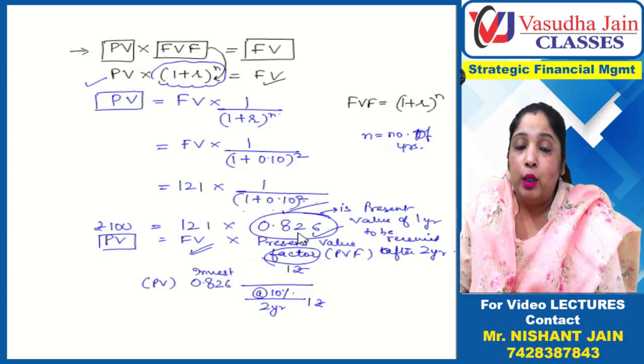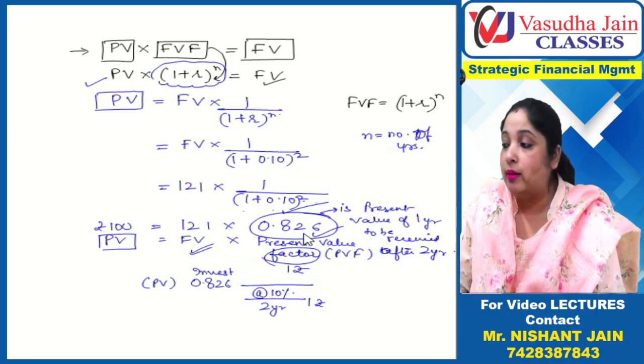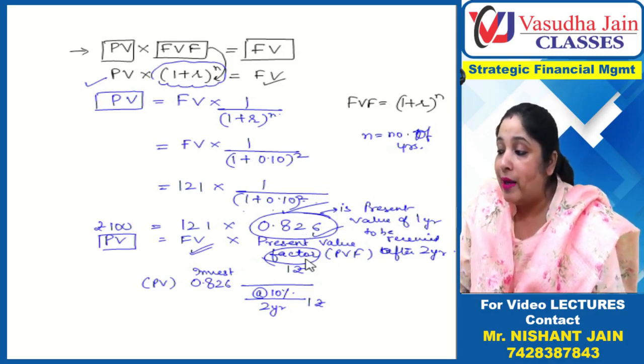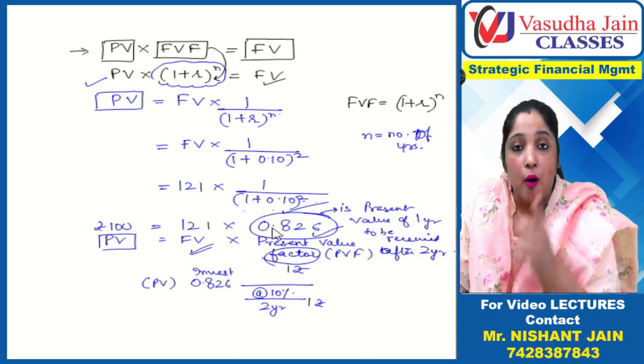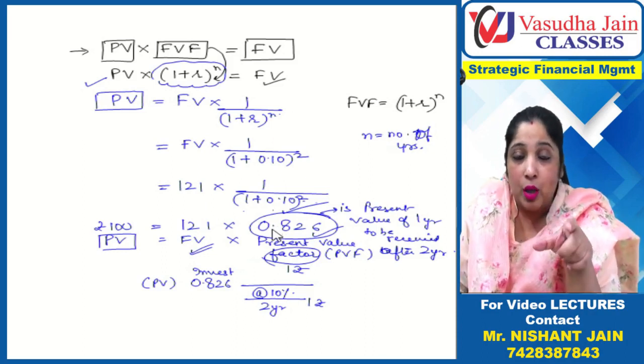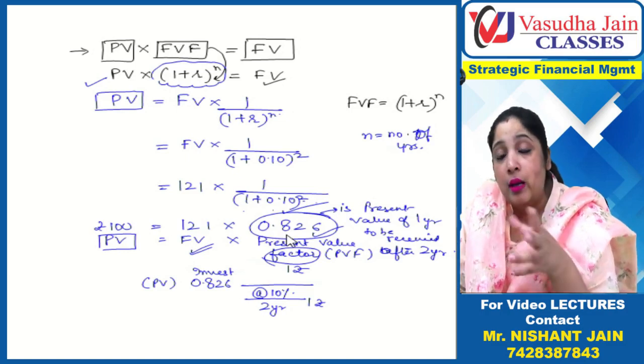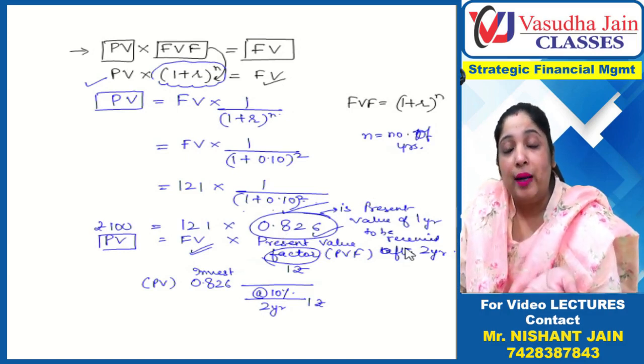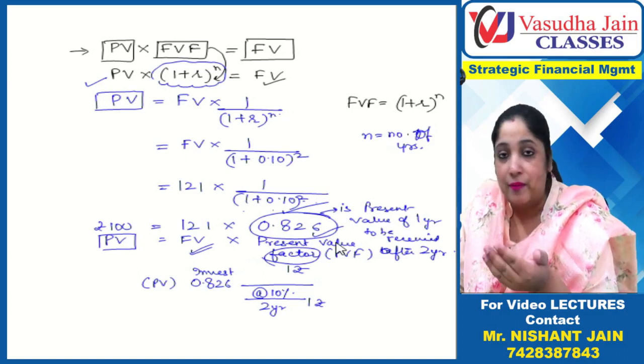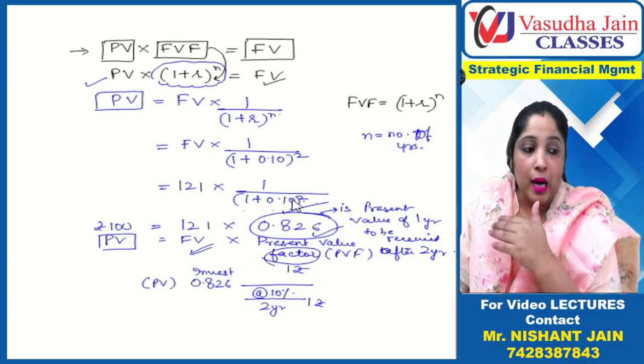Now 0.826 is called the present value factor. If you forget what present value factor is, then read the words: present value factor. Factor means 1 rupee. This is the present value of 1 rupee, which you will get in the future. So if you want to get 1 rupee in the future, what is its present value? Now this is all about understanding.